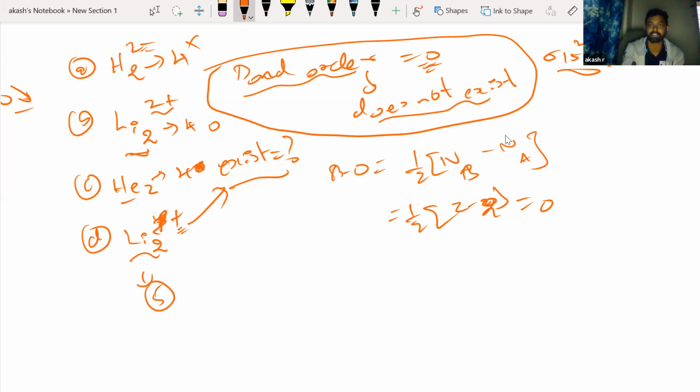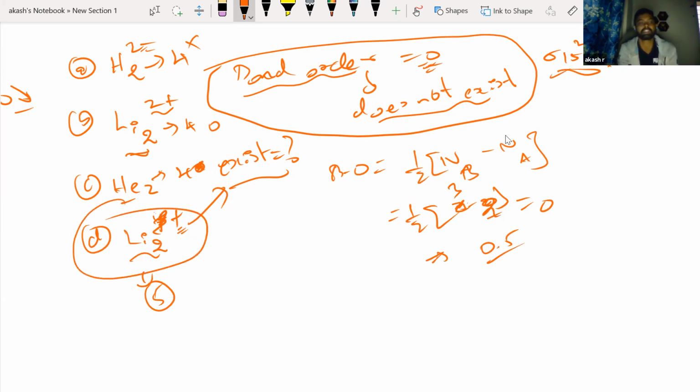Right? So for Li2 1 plus, lithium has 3, 2 lithiums have 6, and 1 plus is there, so 5 electrons. Now all you have to do is write sigma 2s1. So now the number of bonding electrons becomes 3, right? So 3 minus 2 is 1, and 1 by 2 is 0.5. So this is not 0, so this is the only molecule that will exist. Okay, right? Very, very easy. Okay, next question.